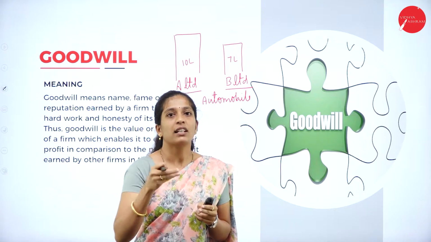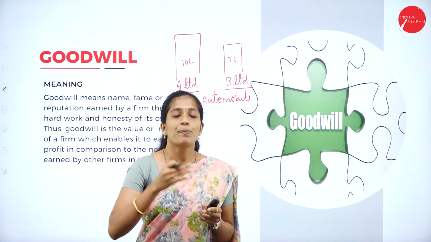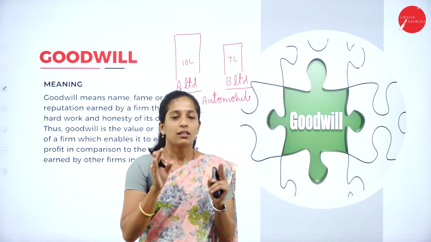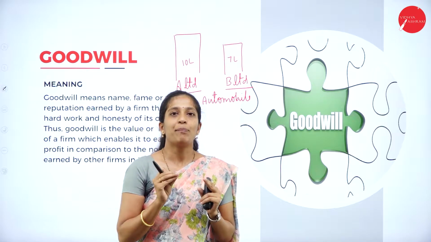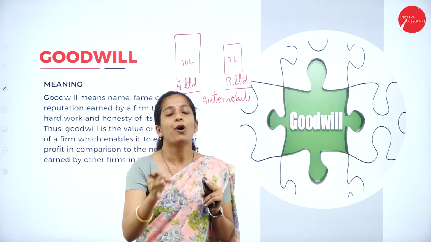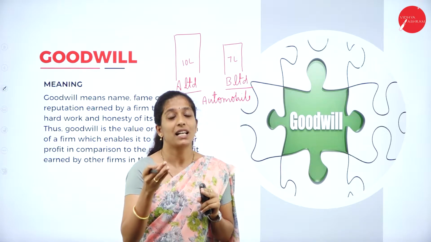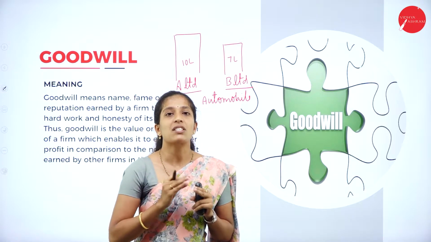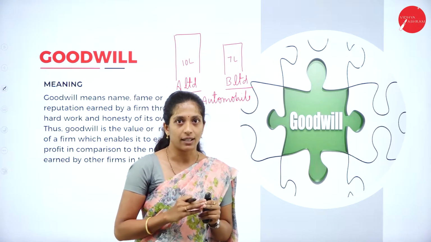Whereas B Limited is a newly formed organization, so people are not much aware about the product. To tell in a simple way, A Limited is quite popular in the market, whereas B Limited is newly formed and people are not much aware about B Limited.